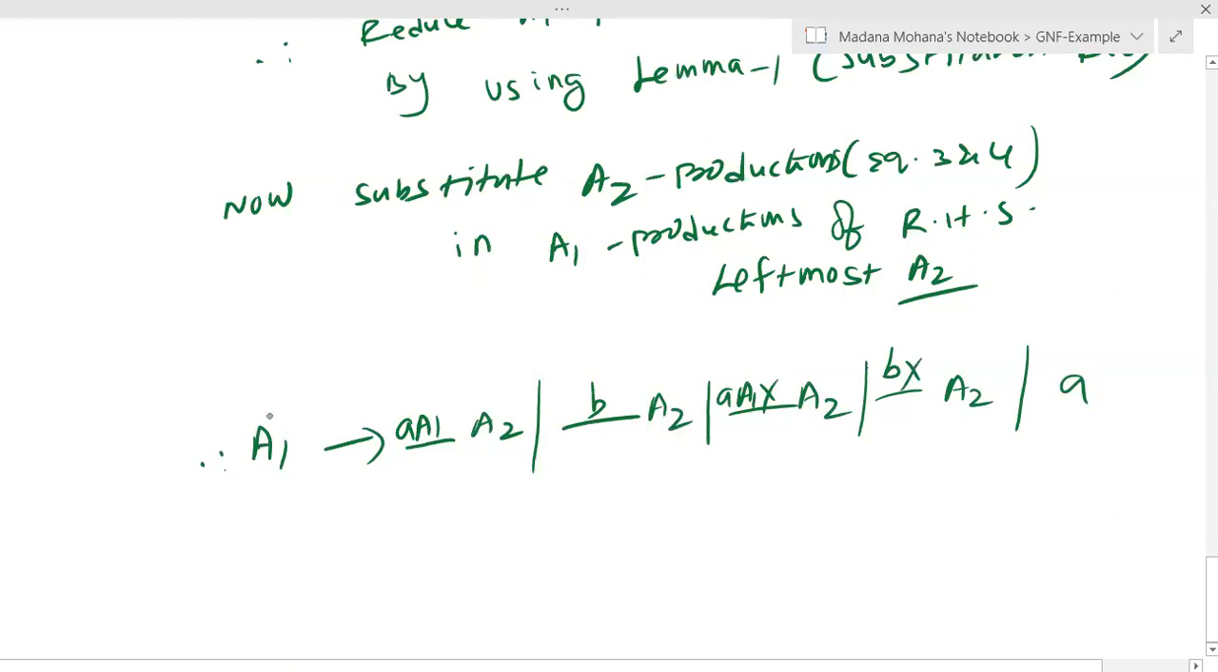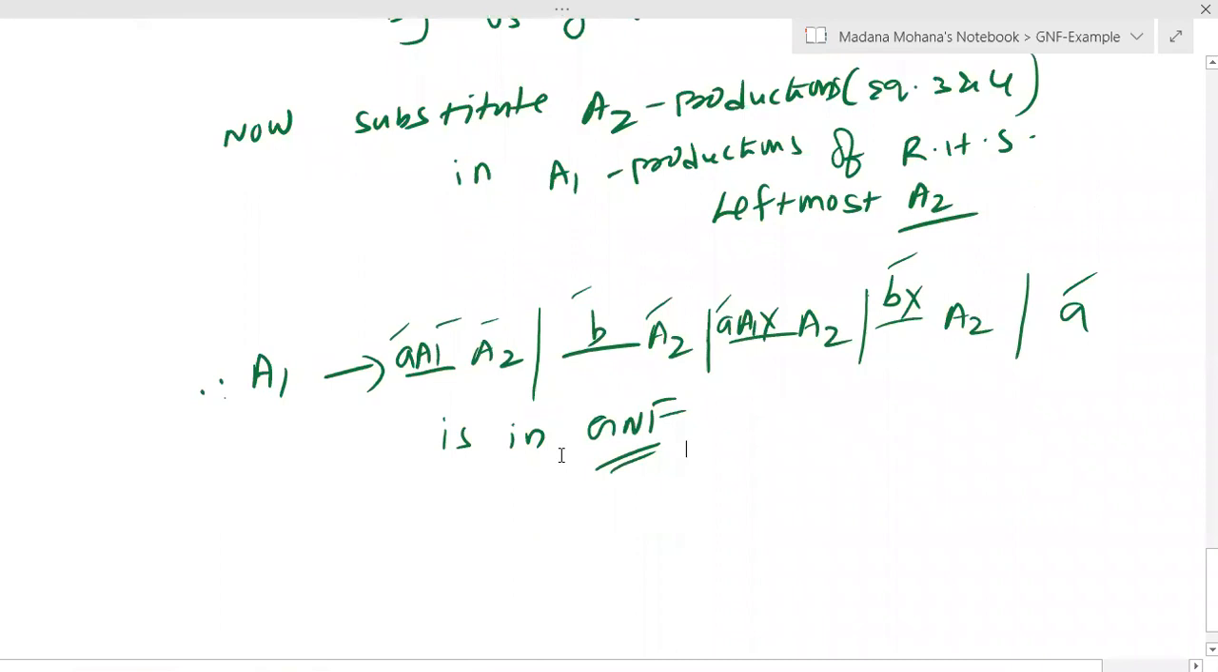Now you can see these are all the resultant productions of A1. Now check out whether these are all in GNF or not. Here see first terminal A followed by variables, terminal B followed by variable, terminal A followed by all variables, terminal B followed by all variables, or a single terminal. Therefore, it is in GNF. Now you can see all A1 productions are in GNF. All A2 productions are in GNF. Now the new variable X followed by productions all reduced to GNF. Therefore, now write down all productions at one place.